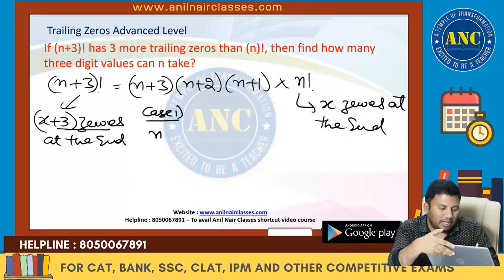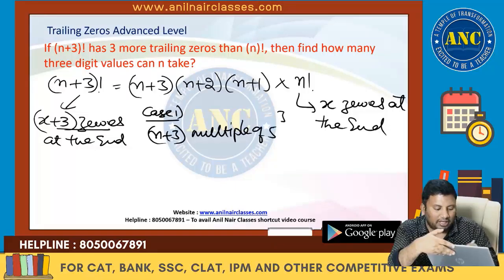So n+3 should be a multiple of 5 cube, but not a multiple of 5 power 4.